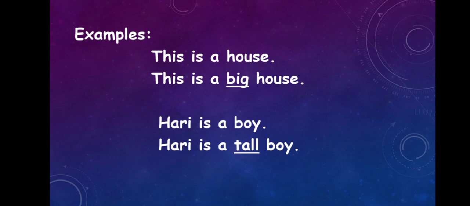Look at the next one. Hari is a boy. Hari is a tall boy. Here tall is the adjective or the describing word because it tells about Hari. The word tall gives us more details about how Hari is. So in these sentences, big and tall are the describing words or adjectives. That means adjectives or describing words describe more about a person, a place, an animal, or a thing.